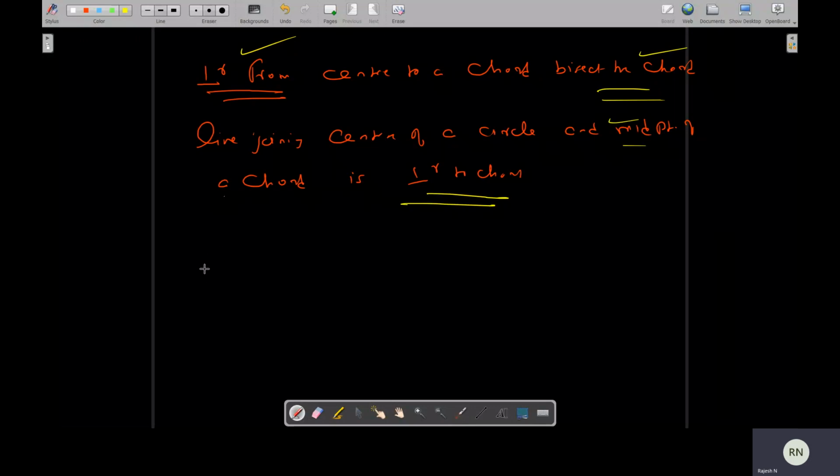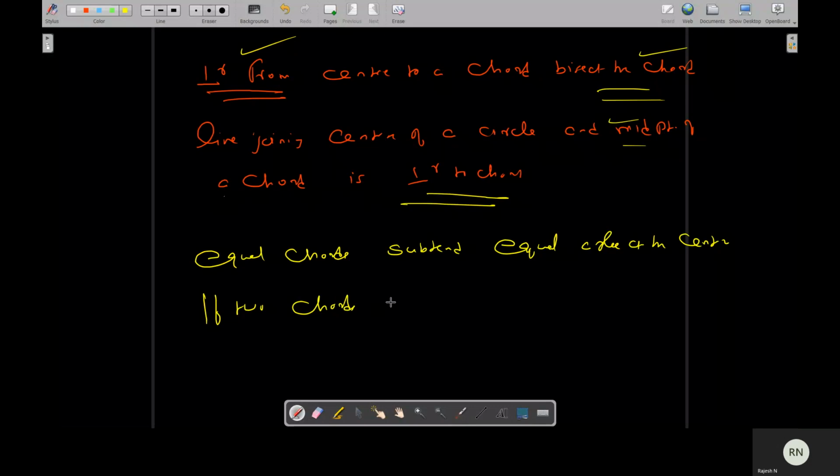The same way for the other also. Equal chords subtend equal angles at the center. Similarly, if two chords subtend equal angles at the center, then the chords are equal.